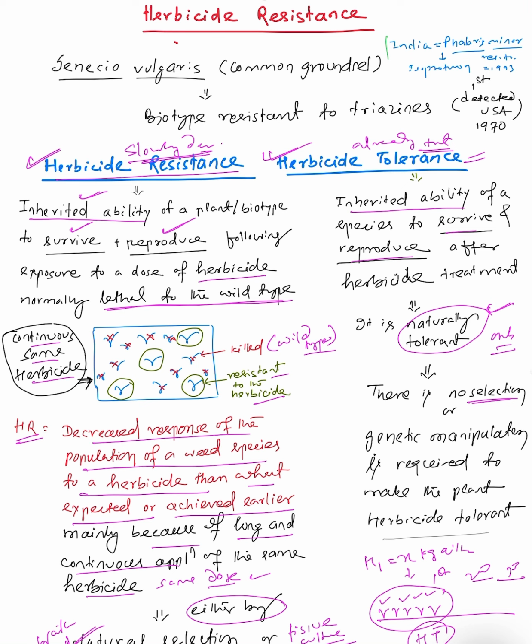Now coming to the history of herbicide resistance. The first resistant biotype in the world, resistant against triazines, was Senecio vulgaris, whose common name is common groundsel, and it was first detected in the USA in 1970. So if it is asked in the exam which is the first biotype resistant to triazines, or the first herbicide resistant weed, that is Senecio vulgaris, detected in the USA in 1970.